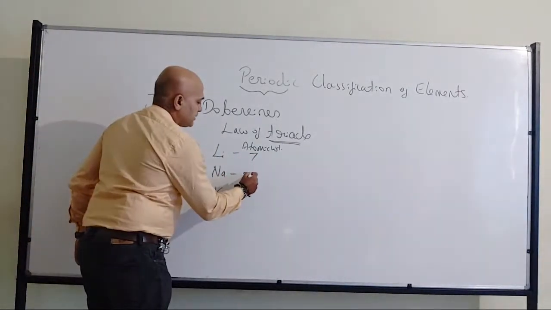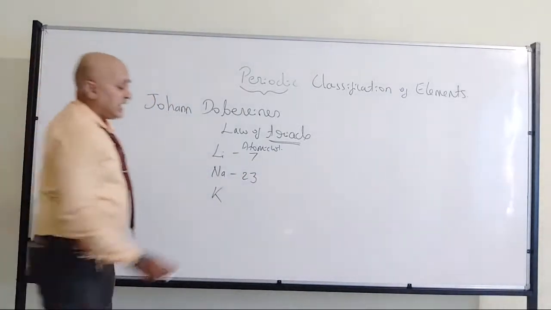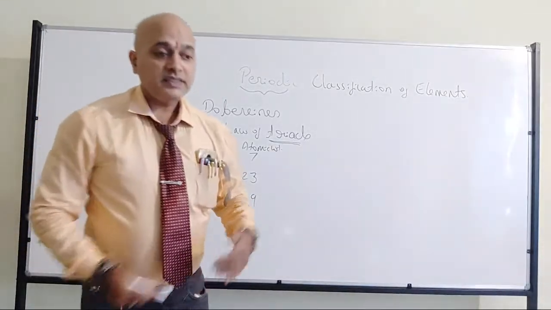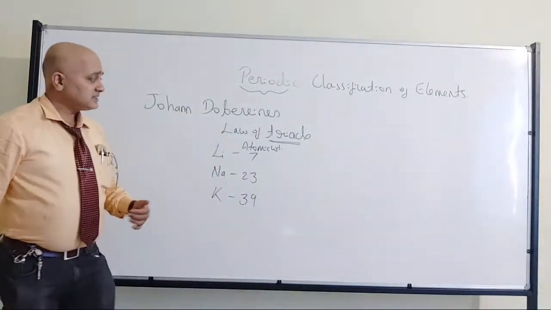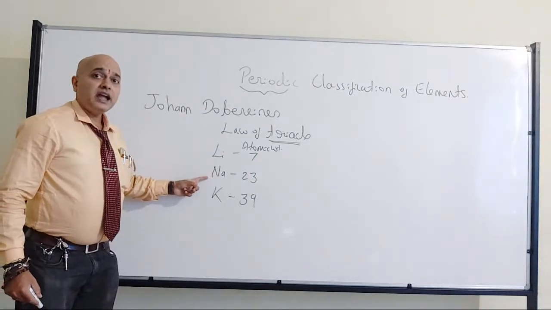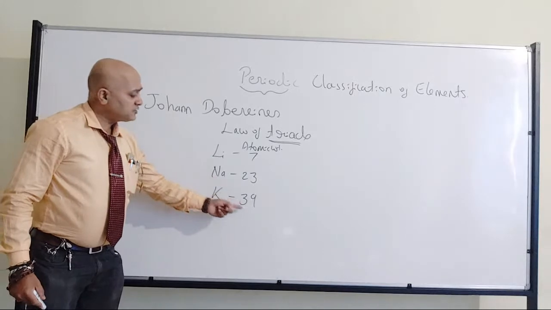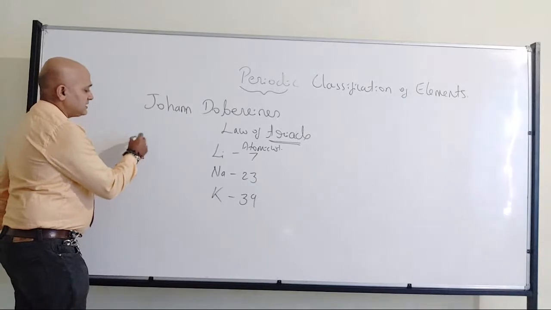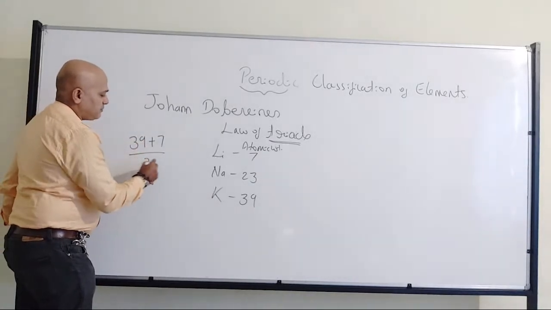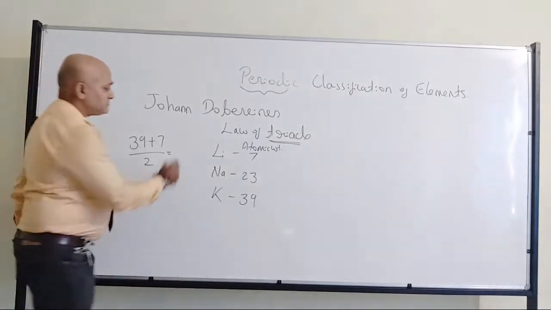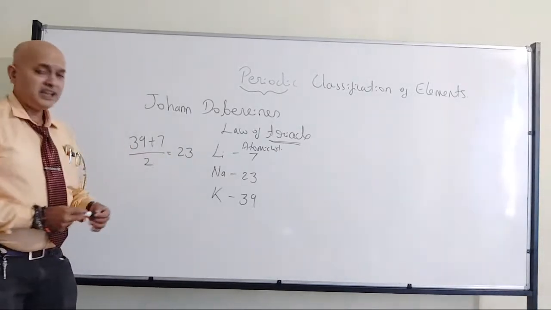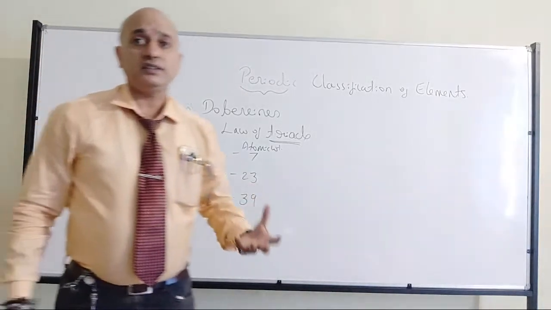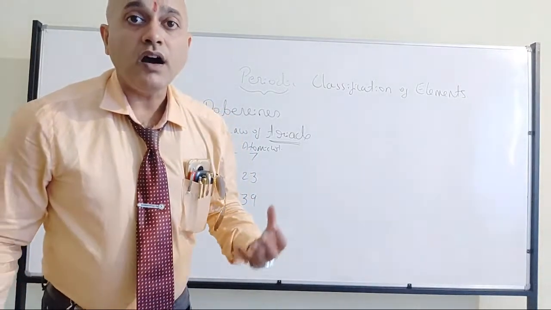When it comes to sodium, it will be somewhere around 23. And when it comes to potassium, somewhere around 39. Now, what he observed here is sodium has an atomic weight which is the average of the first and third elements. So 39 plus 7 divided by 2 will be 23. That's what he observed. Then he proposed the law of triads.